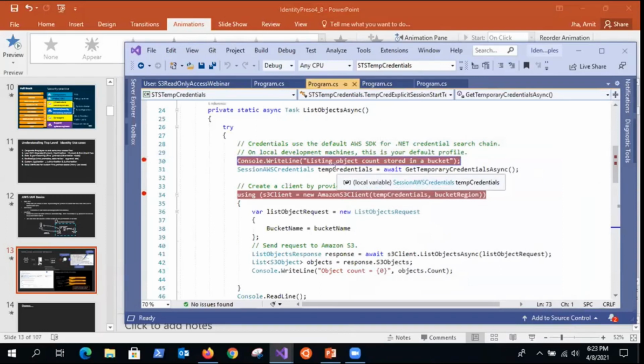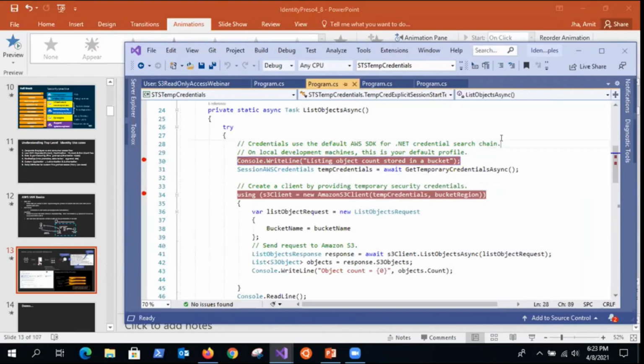Many enterprise customers who have very custom authorizations actually have a broker on-prem. And that broker is nothing but it's making an STS call to get temp credentials and giving it to their developers and other users for a finite amount of time. And they keep the underlying authorization on-prem. That's another model that I have seen some customers implement.